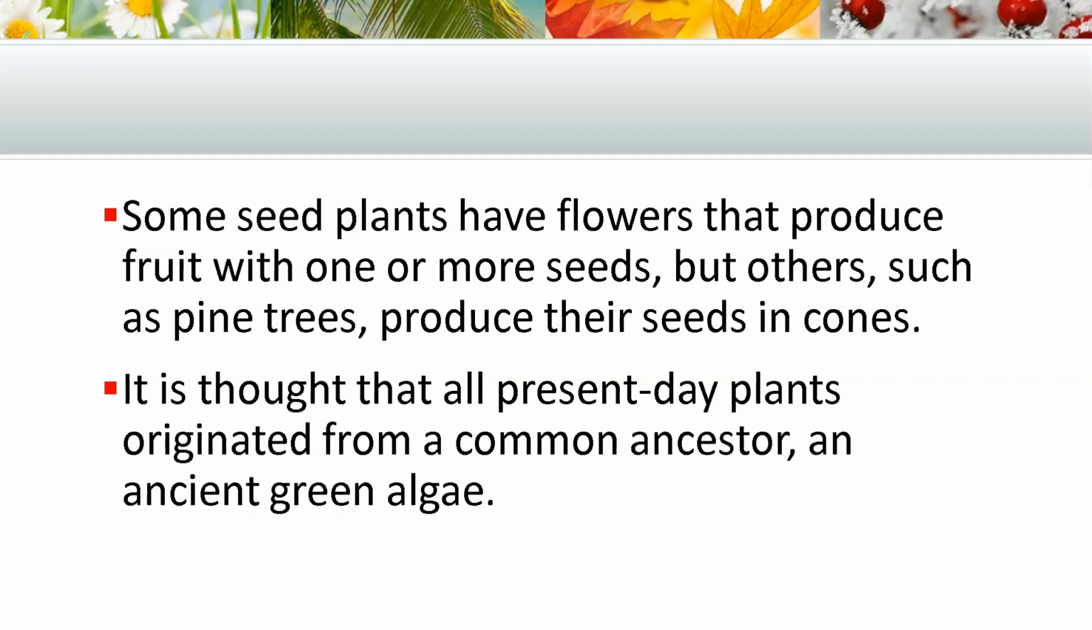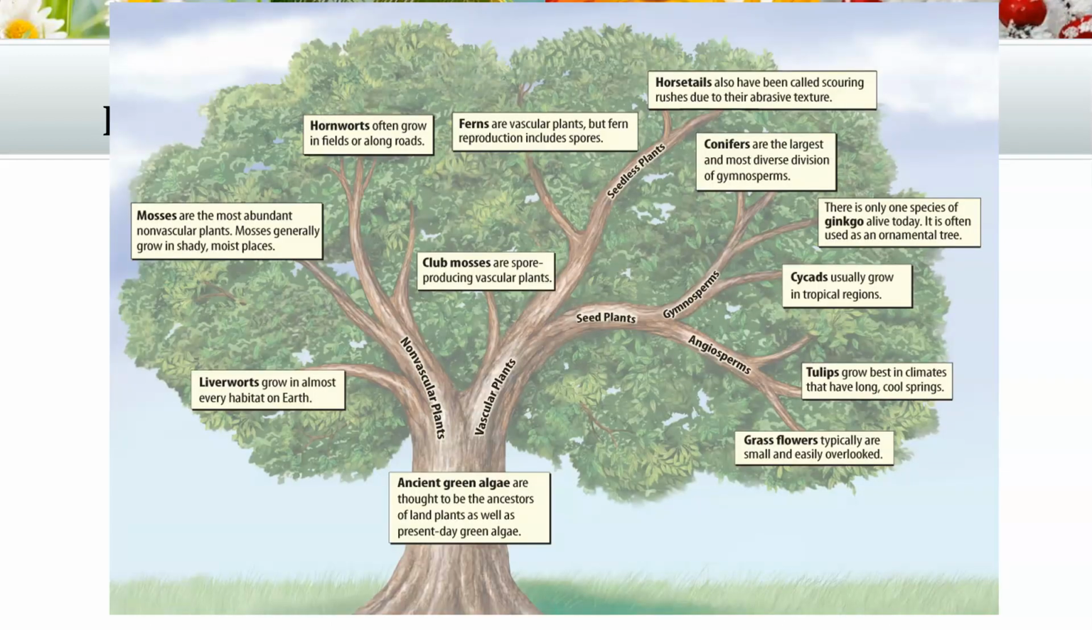So here's an example of kind of like the tree of life for plants according to naturalistic evolution. So basically all plants came from ancient green algae. You have non-vascular plants which do not have tubes, and vascular plants which have tubes. And so we're going to talk a little bit about these mosses, liverworts, and hornworts.